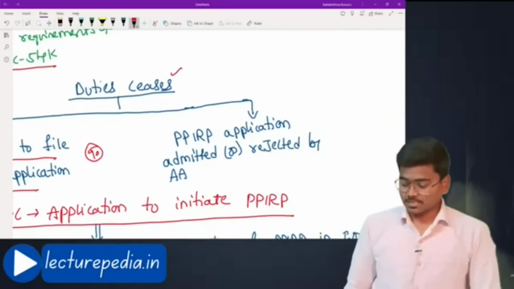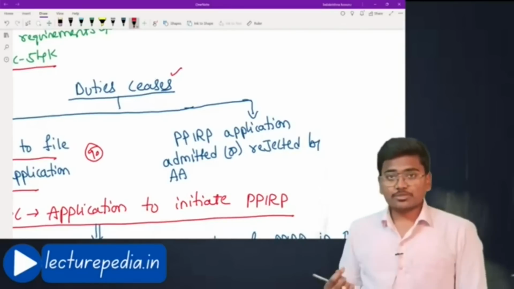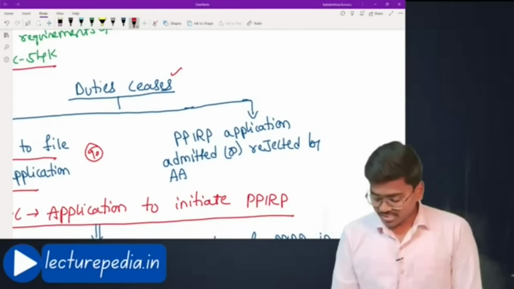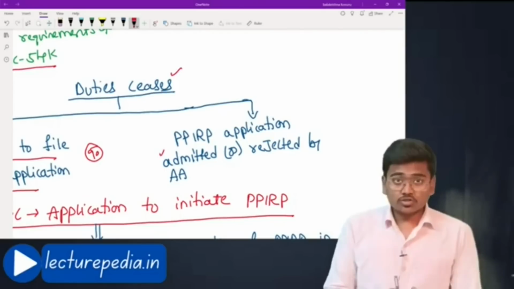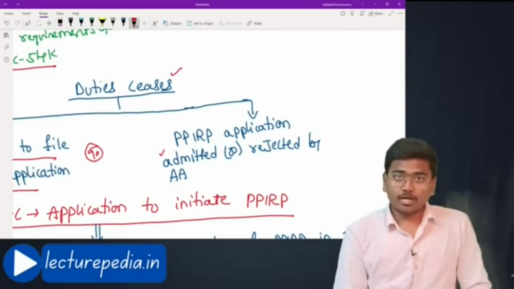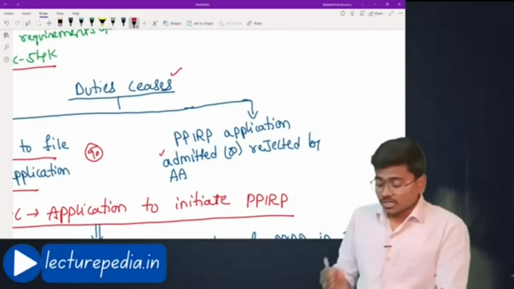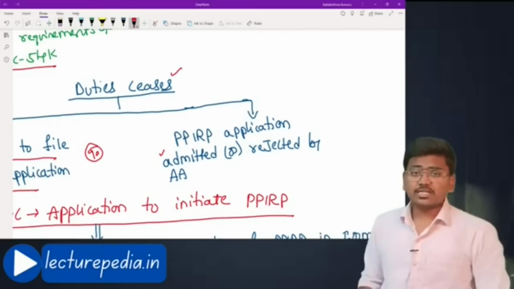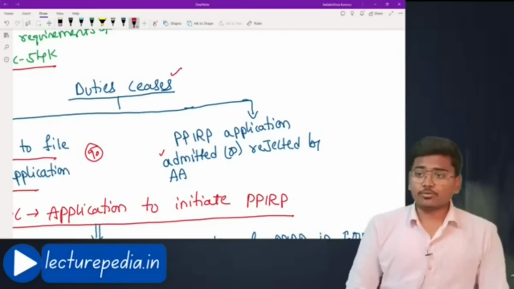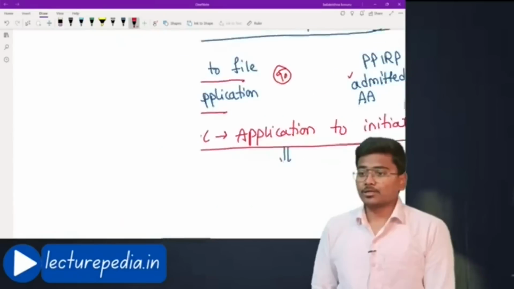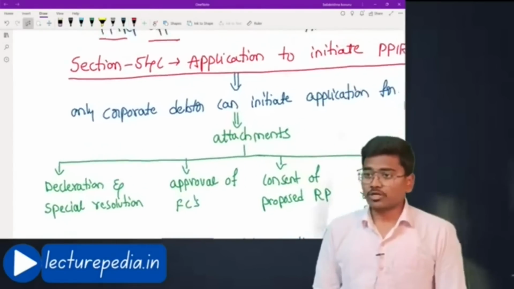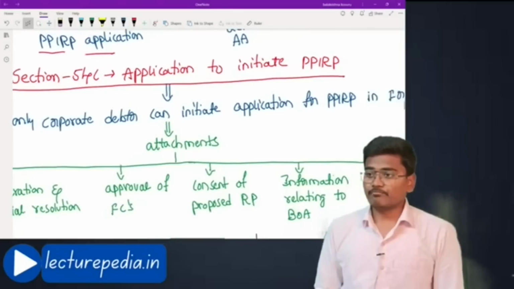The second case is PPIRP application has been admitted or rejected by adjudicating authority. If it is admitted, the duties of insolvency professional will come to an end and the duties of resolution professional will start. Okay, if it is rejected, duties of insolvency professional will come to an end. Hope you know the difference between insolvency professional and resolution professional. I have already explained it in the previous video. Next,